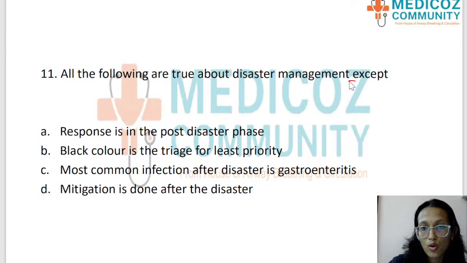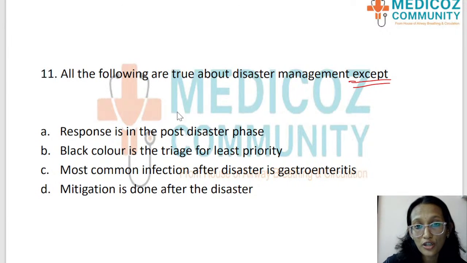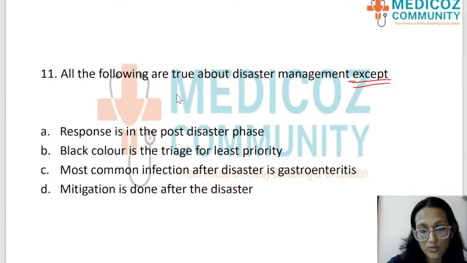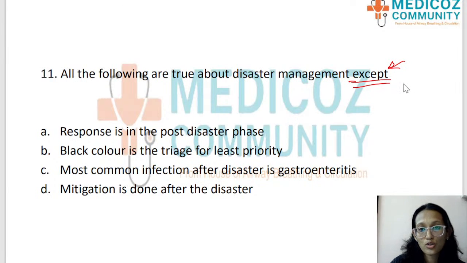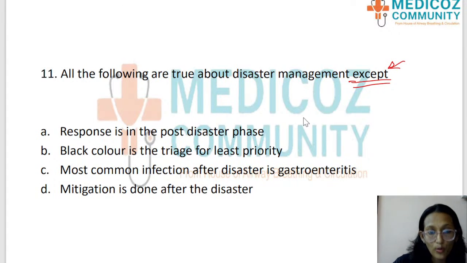So you want to know which is the option that is not true about disaster management, because you will be facing these questions. All the following are true except. So these kind of questions are very common in the NEET PG. So you should be able to rule out the right answers and pick up the wrong one. Okay. So for that, let us talk a little bit about the disaster cycle first.